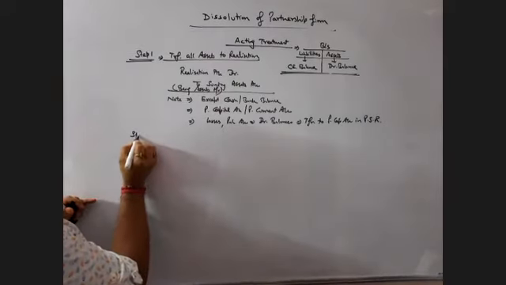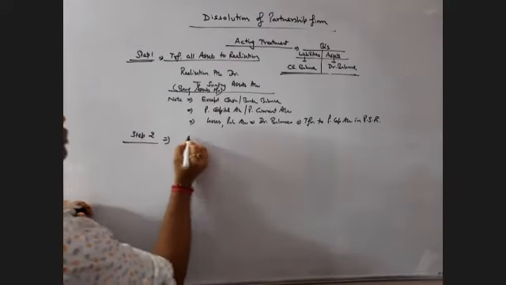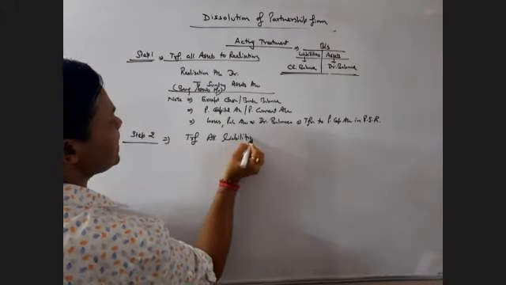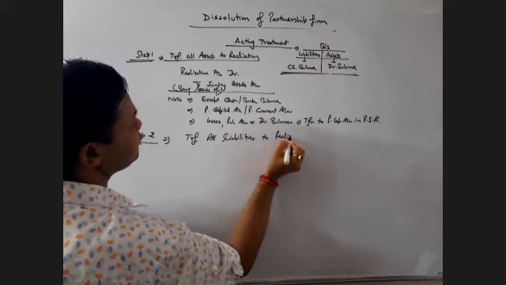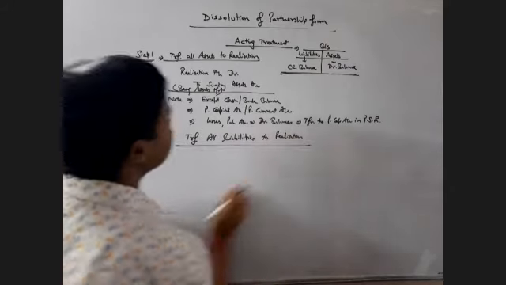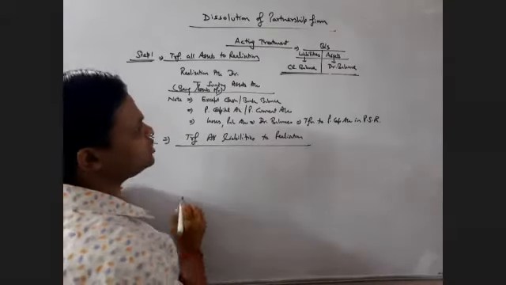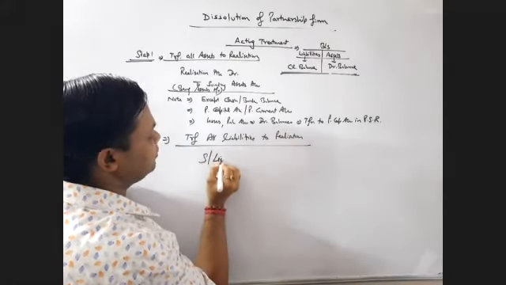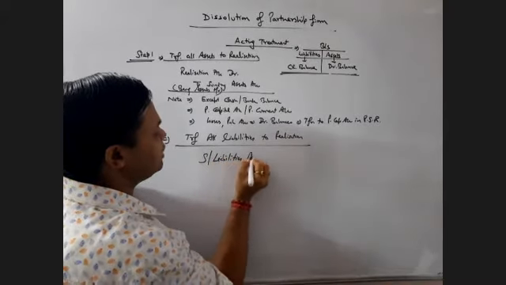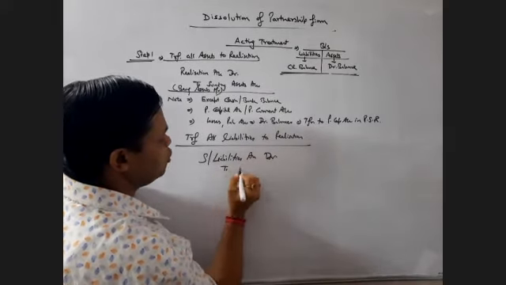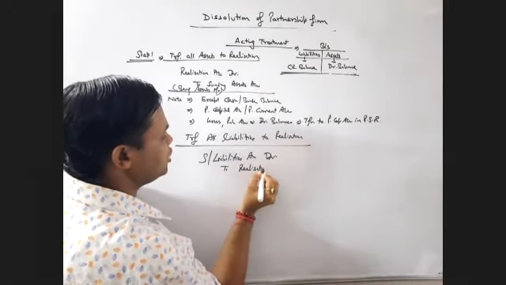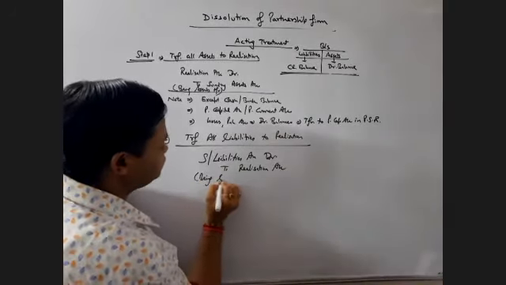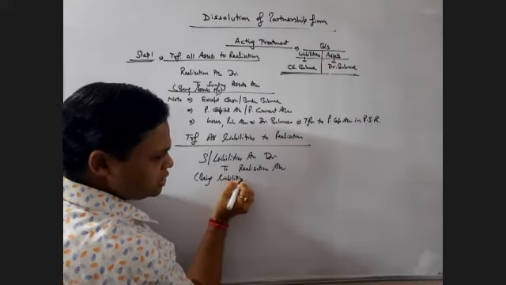Then what is step number 2? Step number 2 is transfer all liabilities to realization account. Then what is the journal entry for transferring the liabilities to realization? See, liabilities are having the credit balance. So we need to debit the liabilities, that is sundry liabilities account debit to realization account. Being liabilities transfer.